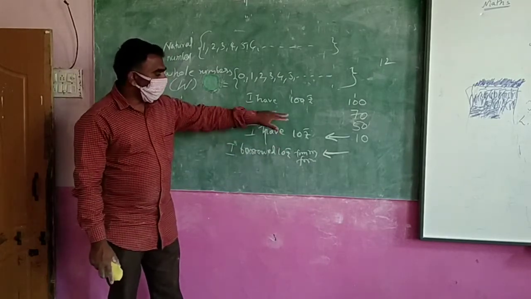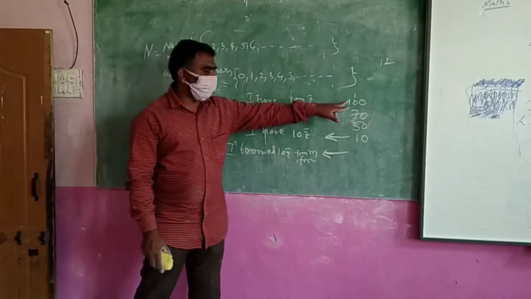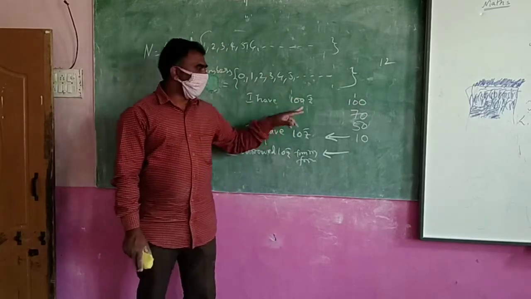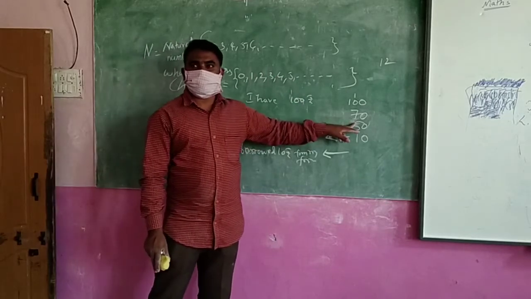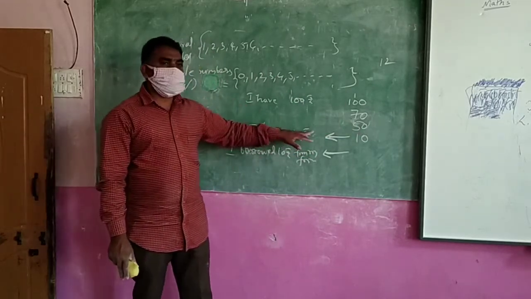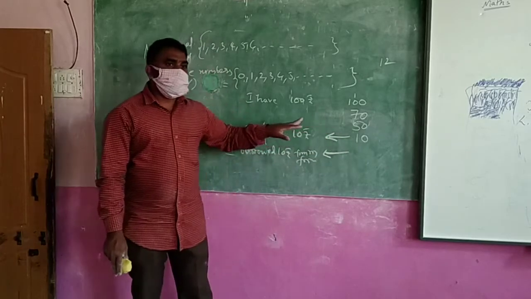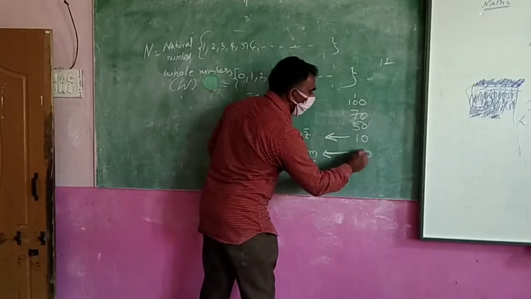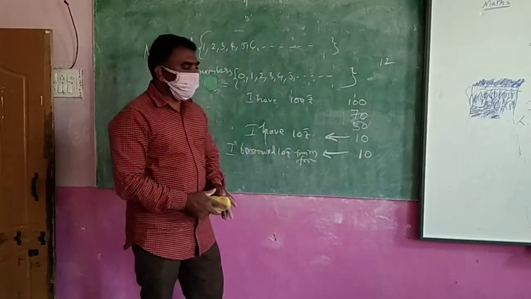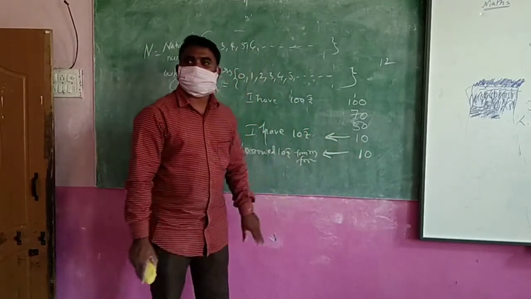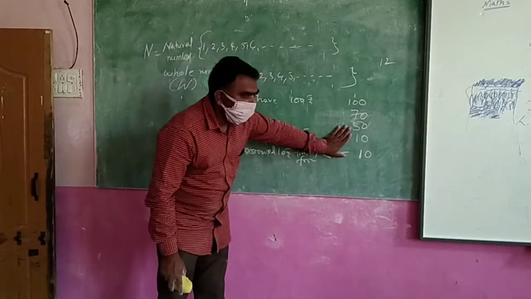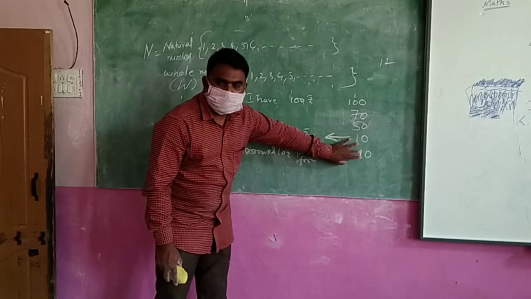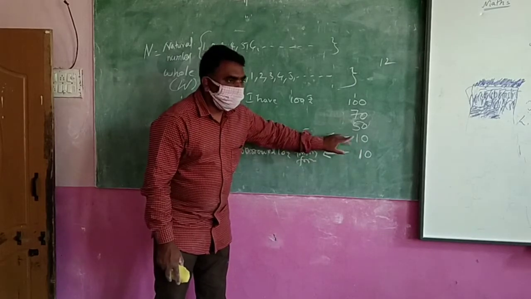When you are showing this situation, I have 100 rupees means you show like this. I have 70 rupees means you show like this. I have 50 rupees means you show like that. I have 10 rupees means you show like this. When you borrow 10 rupees also, if you show it like that, it will be wrong. Why? Because these two situations are the same. In number both look the same, no? This is also looking 10, this is also looking 10. But is it correct? Are both the same?